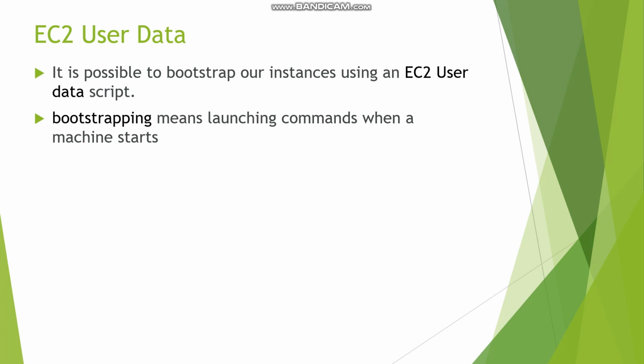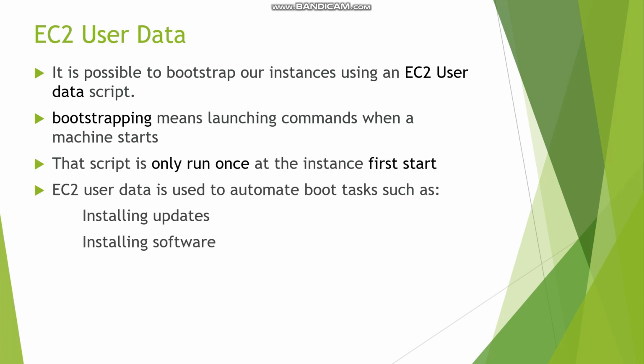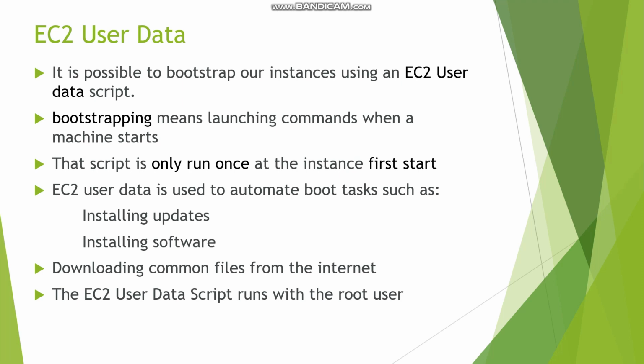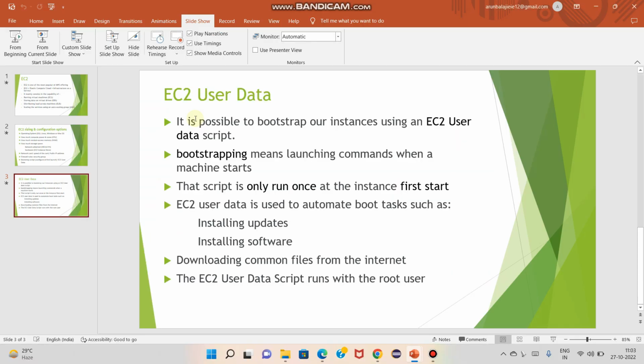This user data script can have commands to install software or install an update, or else you can download some files, whatever things we want, we can mention in the EC2 user data. What will happen is when we create this EC2 instance, the things we have in the EC2 user data will automatically get updated or installed in the EC2 instance. We don't need to install separately. This EC2 user data will run with the root user.